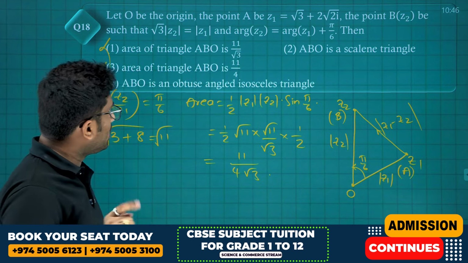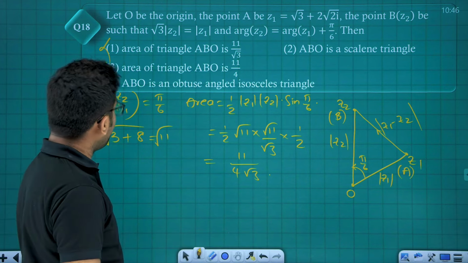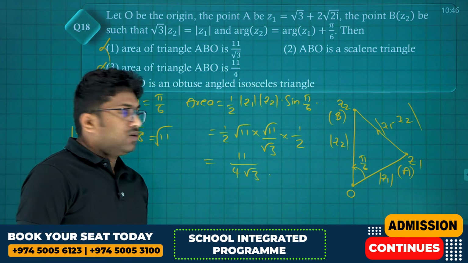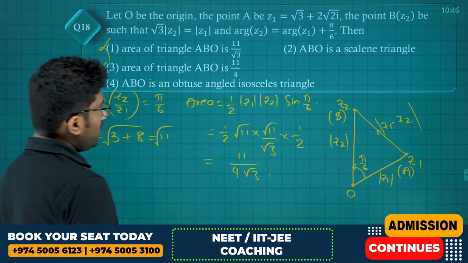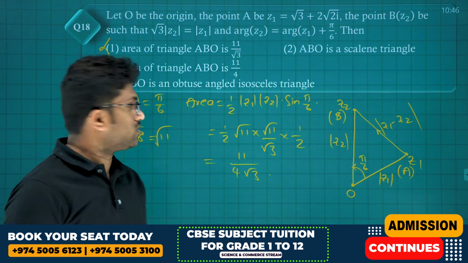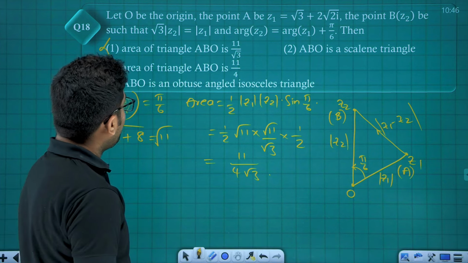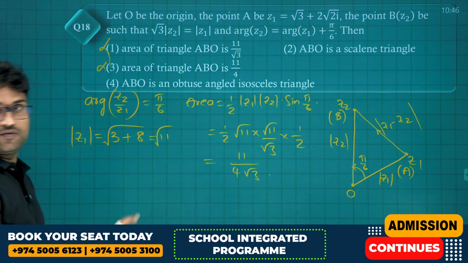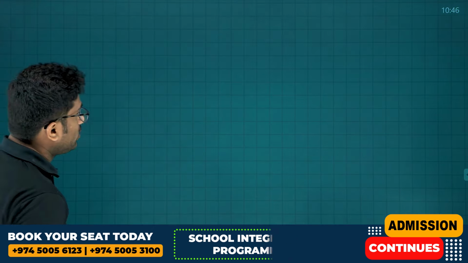We have to check whether it is isosceles or scalene. For that we have to find the mod of Z1 minus Z2 also. Okay, we'll use all the resources. We'll use the rotation formula first. How do we get Z2?